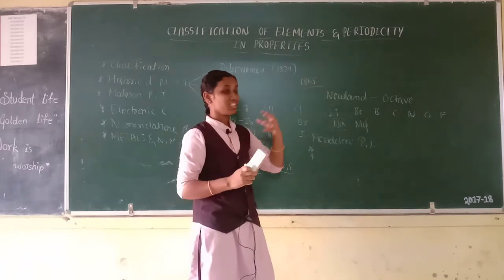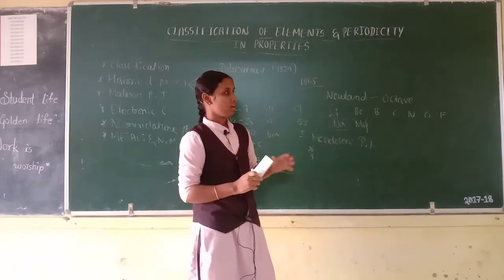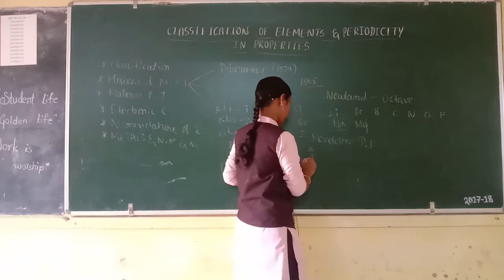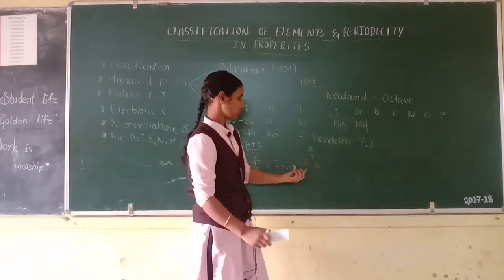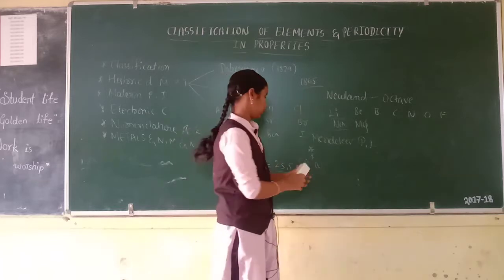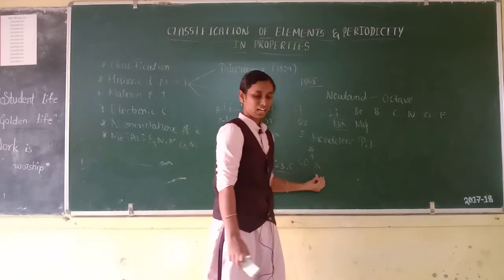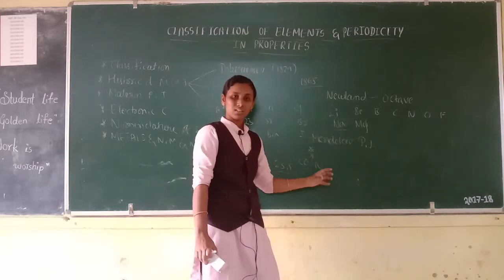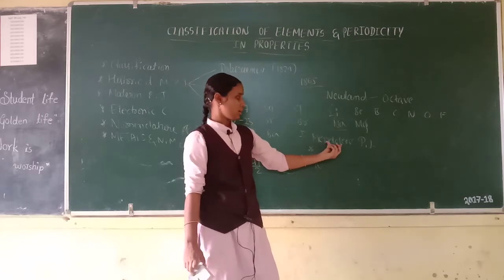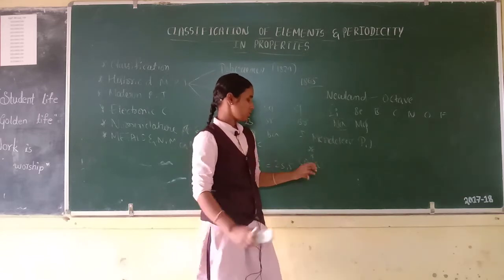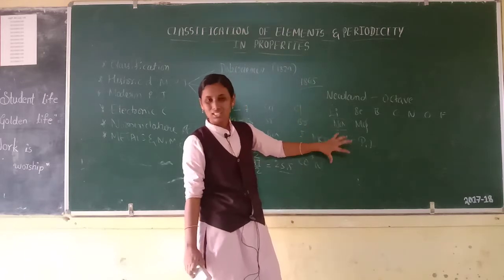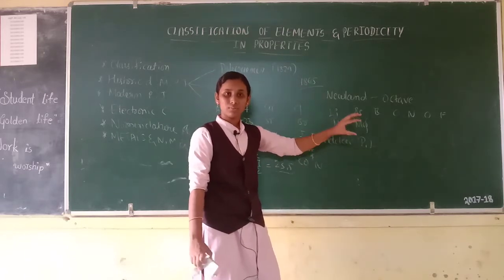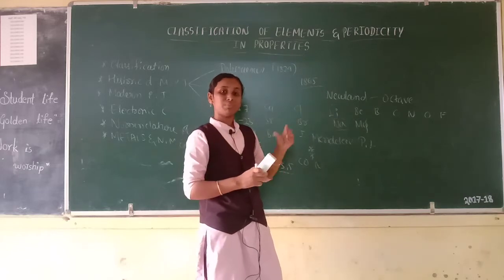increasing order of their atomic mass, but nickel is lesser than cobalt on the basis of atomic masses, yet Mendeleev stated that he arranged the elements on the basis of increasing order of their atomic masses.